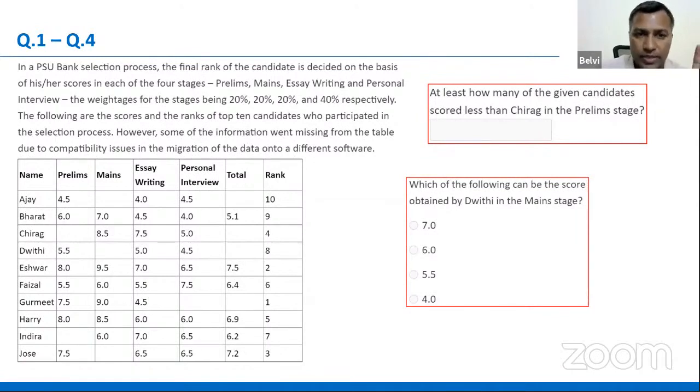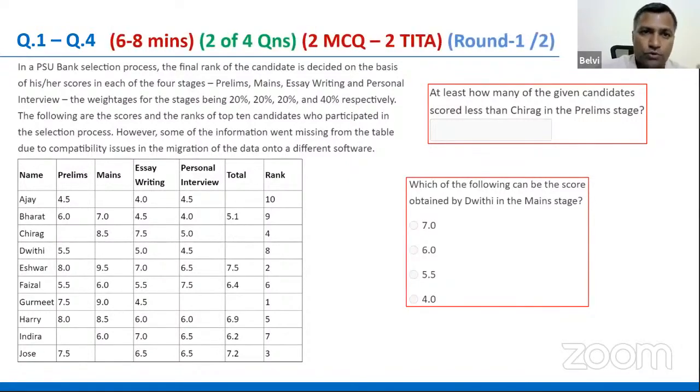If you get that it's based on the weighted average, probably you can beat it in the first round. In the first round itself, it might not be the first set, but at least you will consider it a priority. That's what I mean by the first round. Otherwise, you push it, and then you come back to it towards the end, based on those 40 minutes. So you say that towards the end, if there is time left, I will come back to this particular set. What was this? Maybe about 6 to 8 minutes and between 2 to 4 questions, right? Because there were 2 MCQs and 2 non-MCQs.